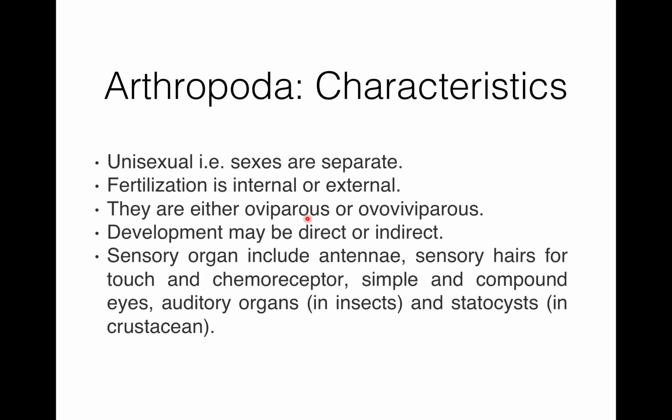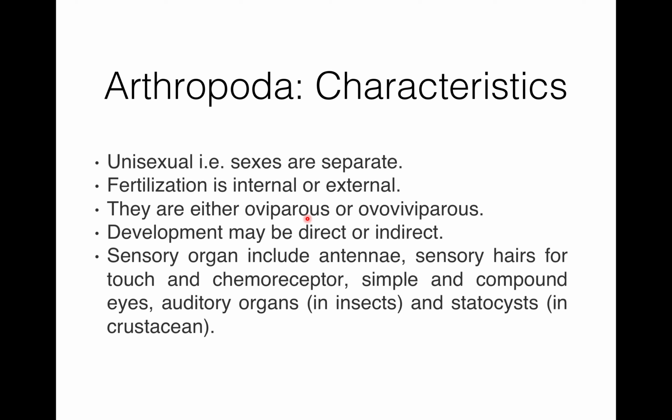Arthropods are unisexual, means there is sexual dimorphism. Sexes are separate. Fertilization may be internal or external. Arthropods may be either oviparous or ovoviviparous. Development may be direct or indirect. In Bombyx mori, you can see there are larval stages, so development is indirect and it passes through many larval stages.